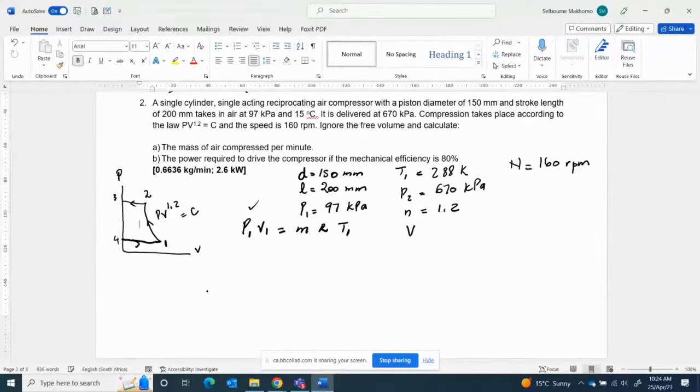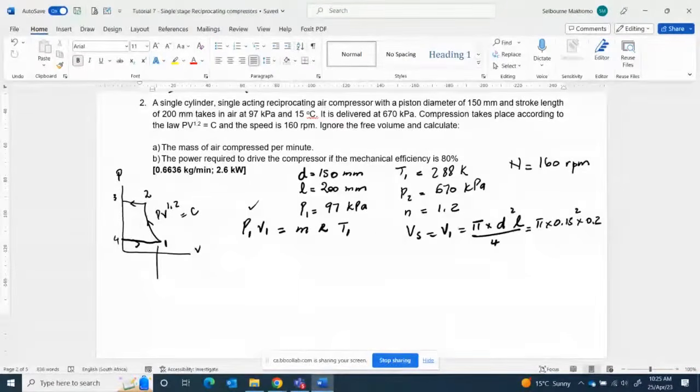So Vs, firstly, Vs is equal to V1, which is equal to pi d squared L over 4, which is equal to pi multiplied by 0.15 squared multiplied by 0.2, divided by 4. So Vs is the length covered by the cylinder.